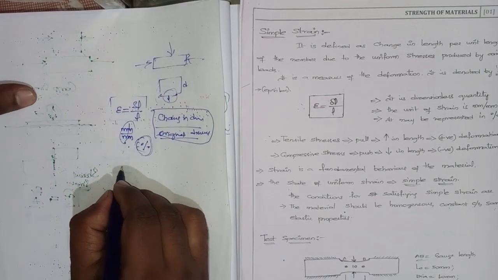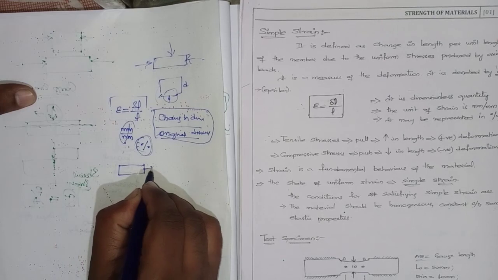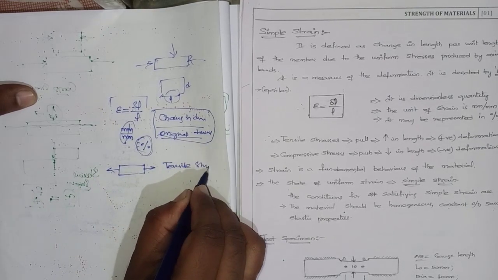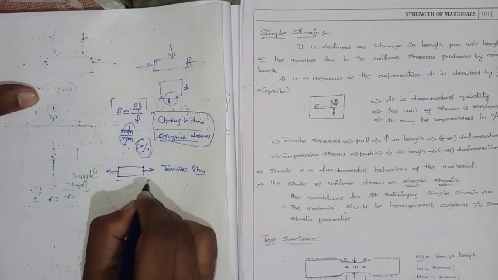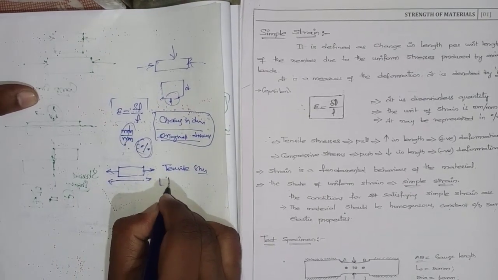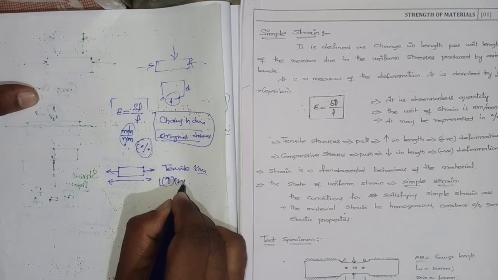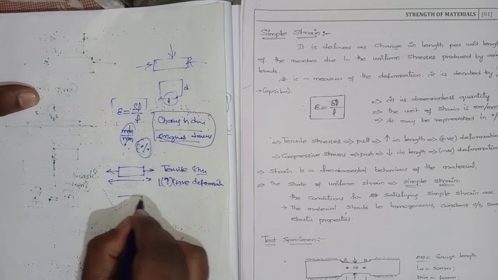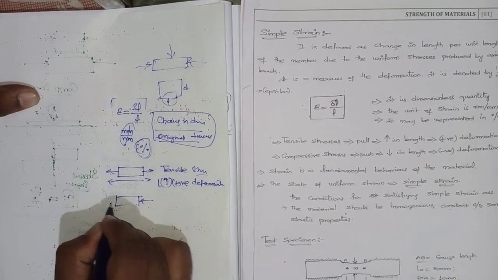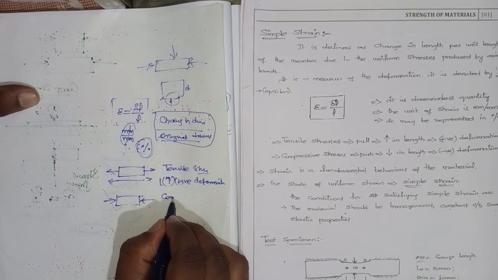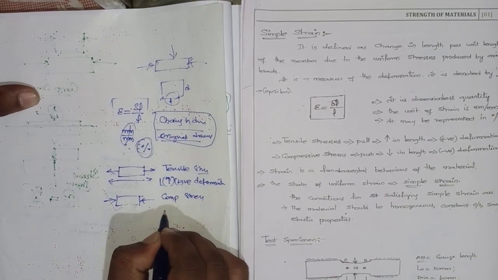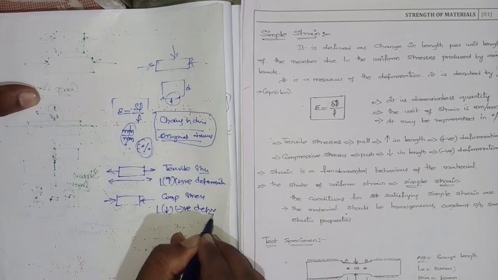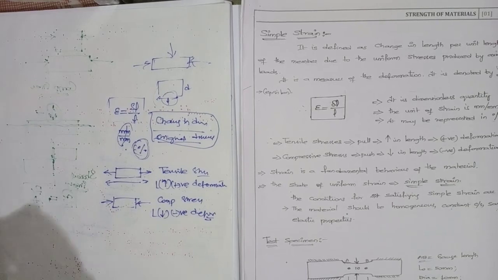Now suppose I apply a tensile force, tensile stresses will be developed. What is happening here? Length is going to increase. Length is increasing, so it is called positive deformation. Next, if I apply a compressive load on the member, compressive stresses are going to develop and length is going to decrease. We call it negative deformation.